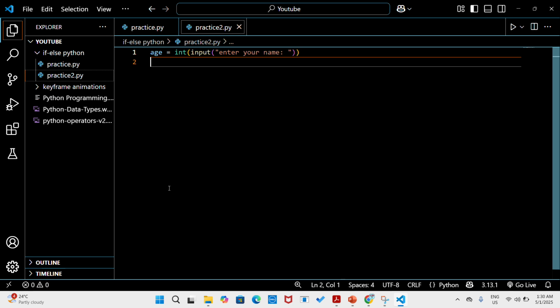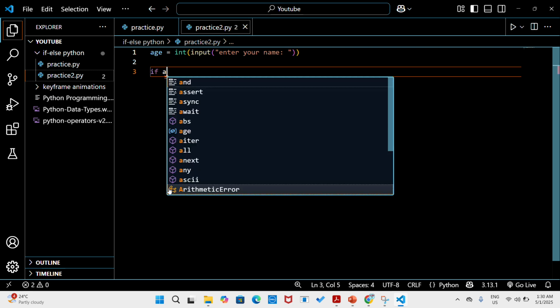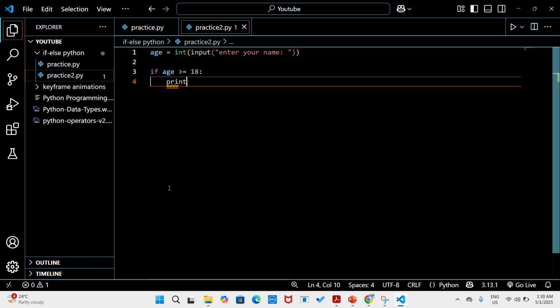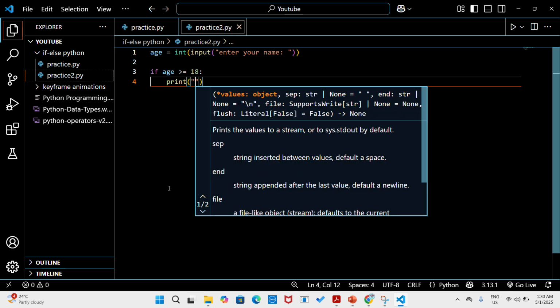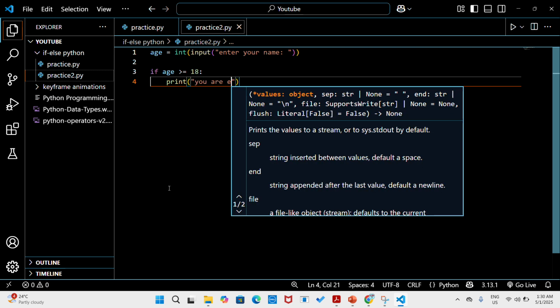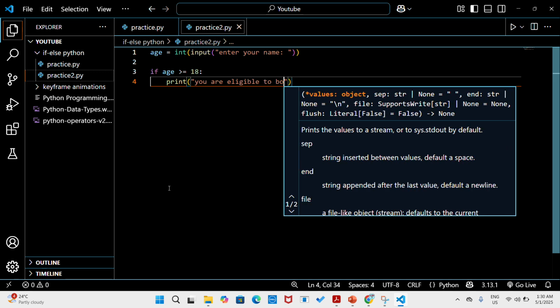So when the user enters his age, we will check if age is greater than or equivalent. You are eligible to vote.